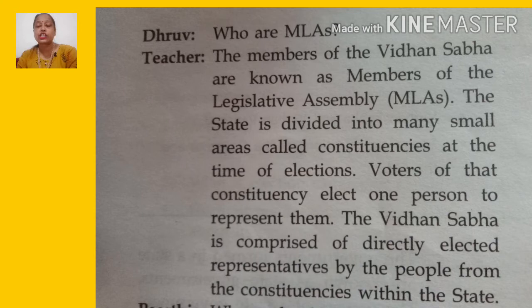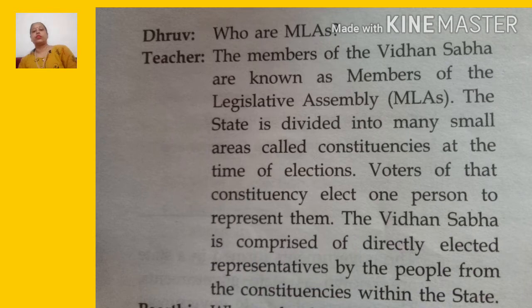As I always said to you, it is not the work of one person to solve all the problems. So that is the reason the state is divided into many small areas at the time of the election, known as constituencies, and in that particular area the voters elect one representative.